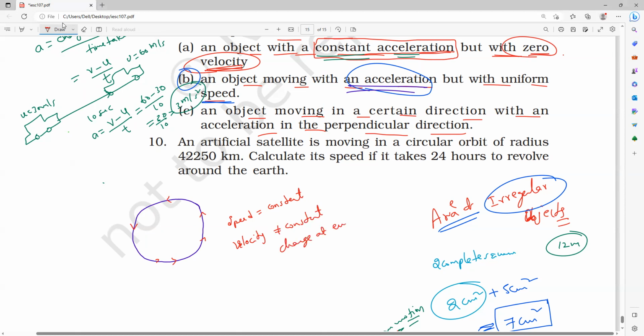So velocity is not constant, it changes at every point. If velocity changes, then acceleration also changes. Are you clear, everybody?